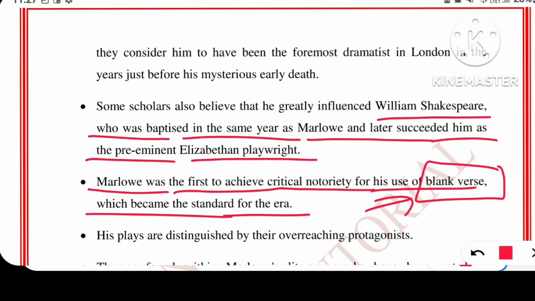So this is called blank verse, and he received critical appreciation for writing in blank verse. So please remember, whenever you get a question asking what was the expertise of Christopher Marlowe's structure of writing, you must write that it is blank verse.